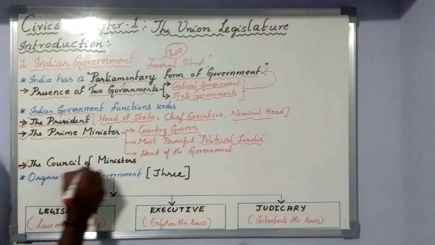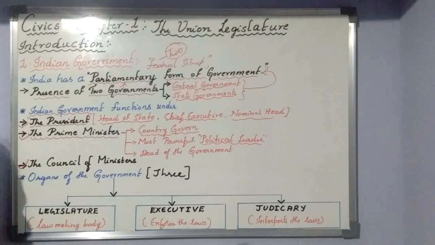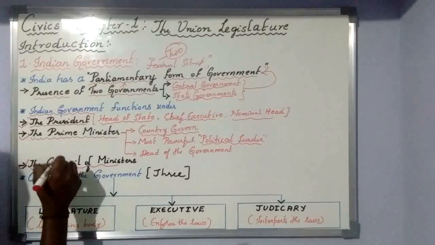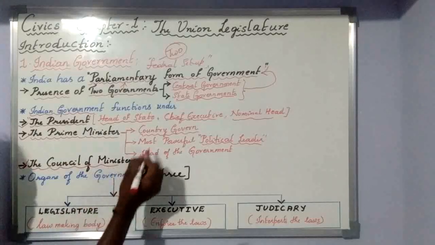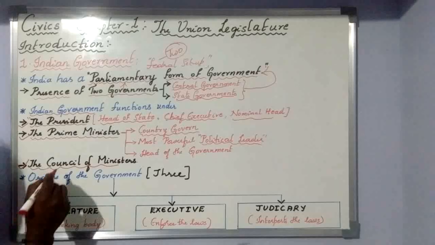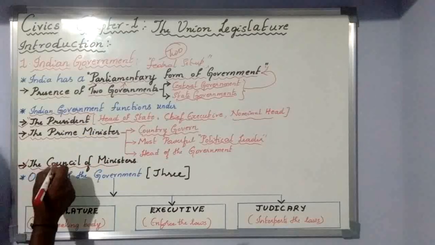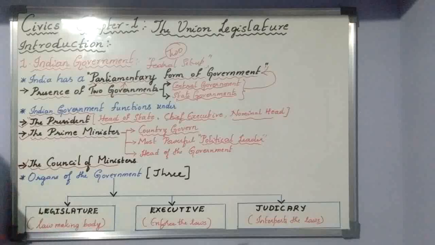The third one is the Council of Ministers, who are going to function as per the advice of the Prime Minister. Here we have three categories. The Council of Ministers is classified into three groups: cabinet ministers, ministers of state, and deputy ministers. We will study that in upcoming topics.